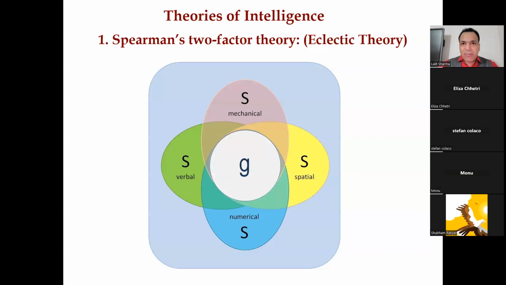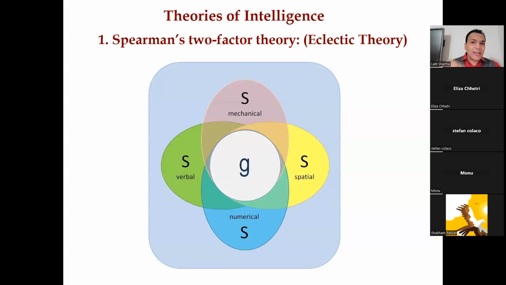G factor is the general factor and the universal factor. Spearman wants to say that every baby born on this planet is born with the G factor, meaning general intelligence. General intelligence is there in every baby when he is born.